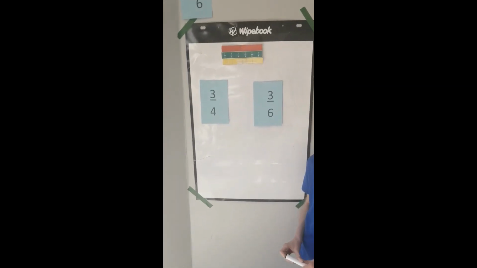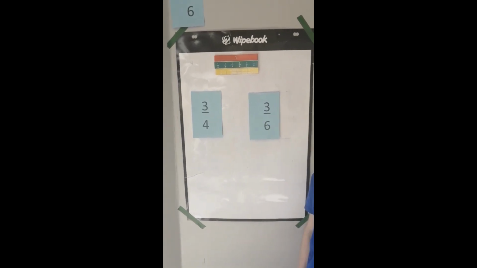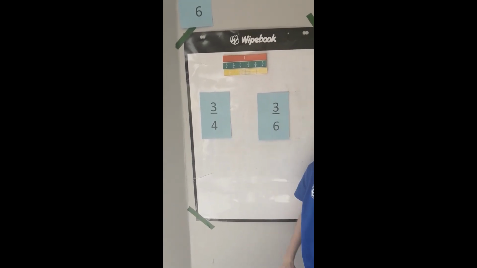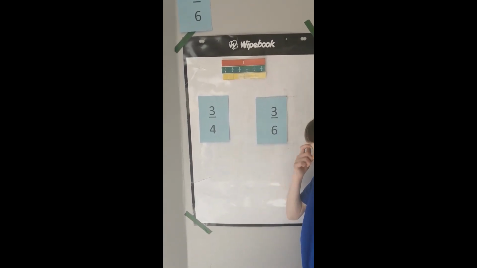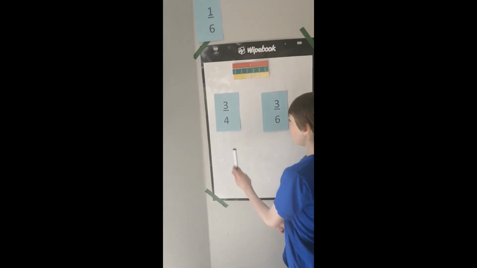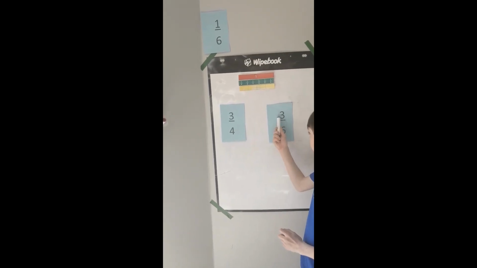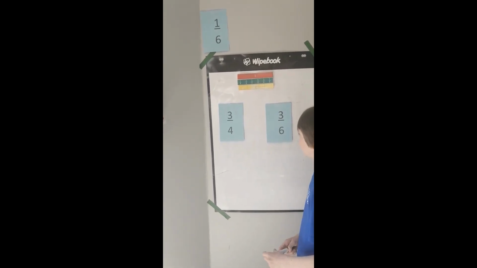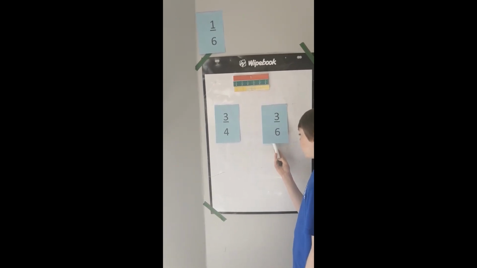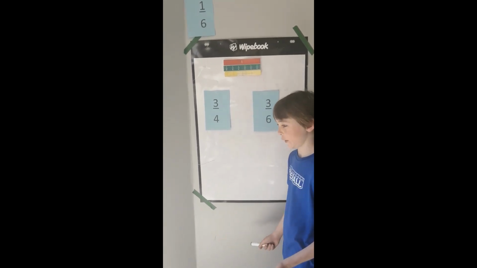Okay, the next 2 fractions we have here are 3/4 and 3/6. So when I look at these two, I'm looking at 2 fractions that have the same numerator, but this time have different denominators. So Mark, why don't you walk us through your thinking on this one? So you have 3 of the quarters, and then you also have 3 out of the 6. So which one are you going to want? Well, it depends what you want.